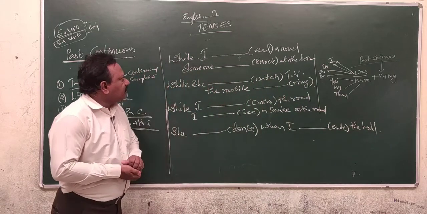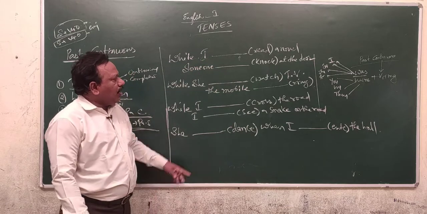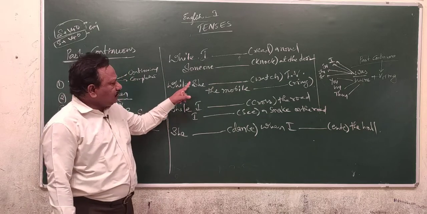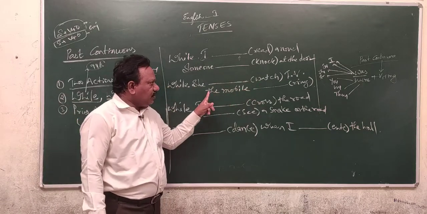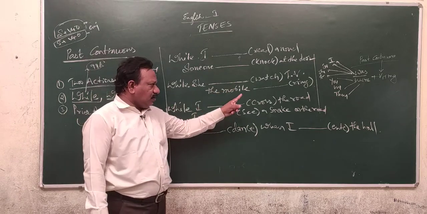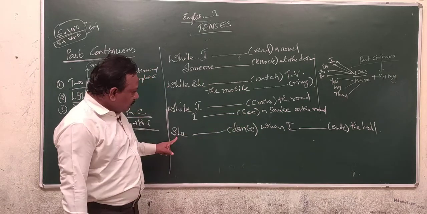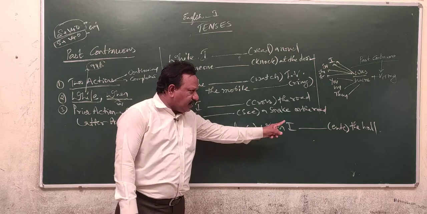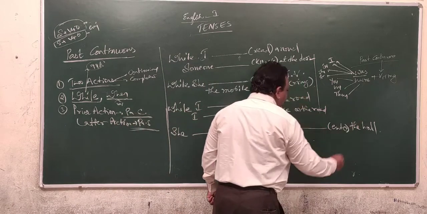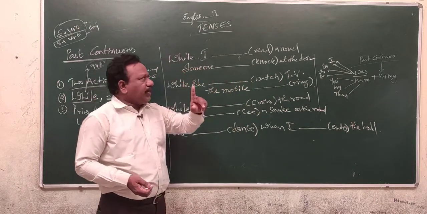Now you observe these examples. While I was reading a novel, someone knocked at the door. While she was watching TV, the mobile rang. While I was crossing the road, I saw a snake on the road. She was dancing when I entered the hall. Here, in every sentence, you are going to find two actions.